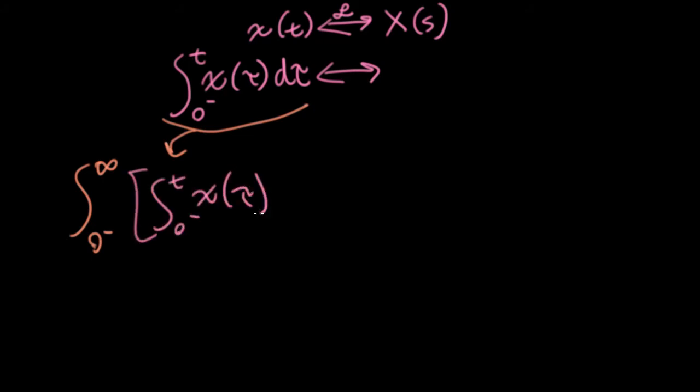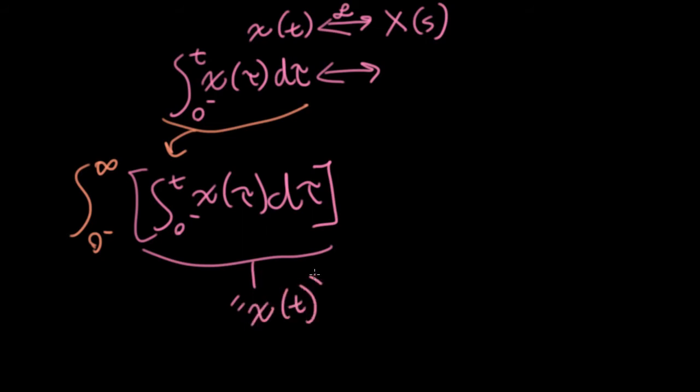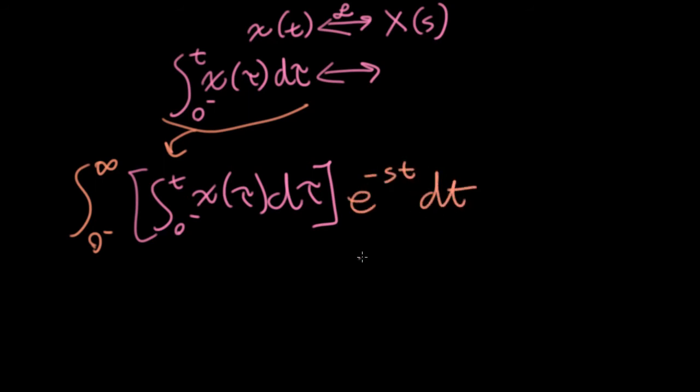This is taking the place of what we would usually call x of t, and we're integrating against e to the minus st over time with the lower limit starting at this 0 minus that includes any singularities at 0, because we're always using unilateral, aka one-sided, Laplace transforms.